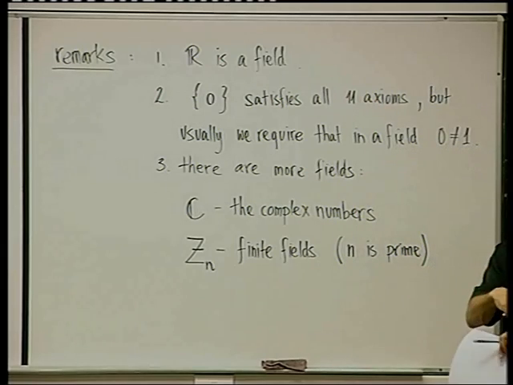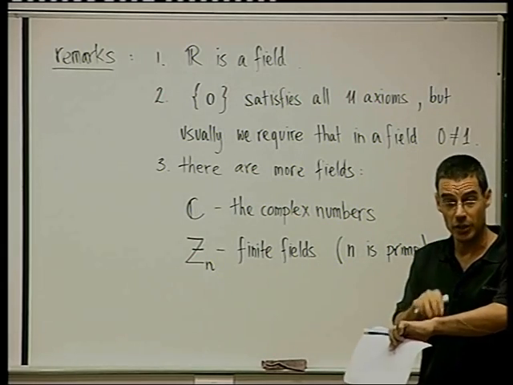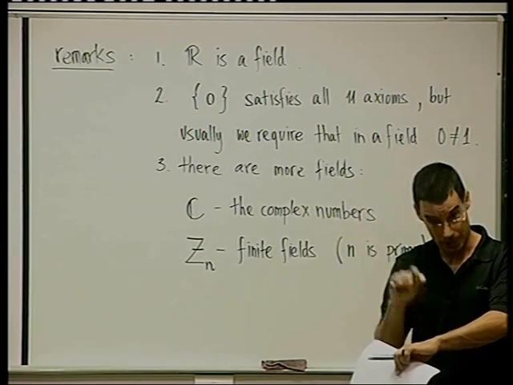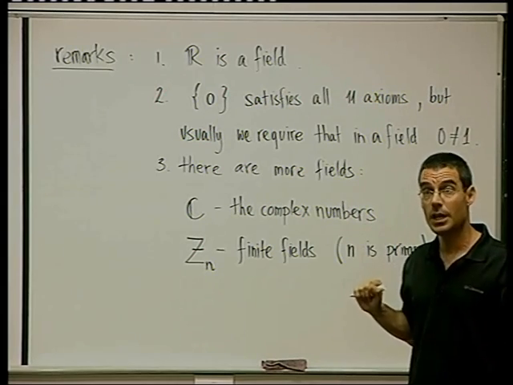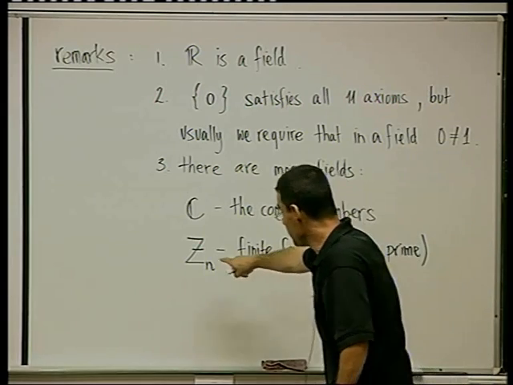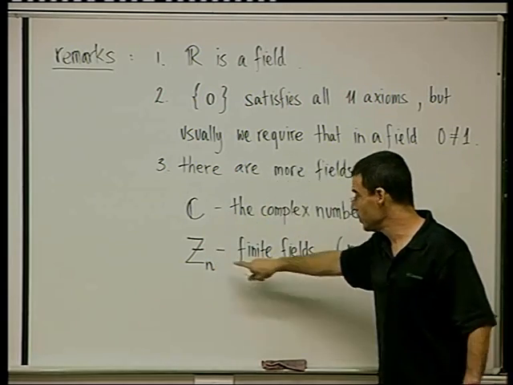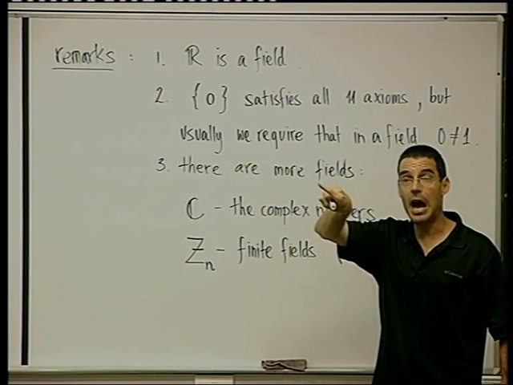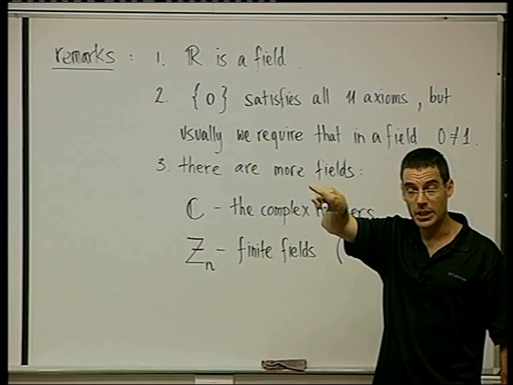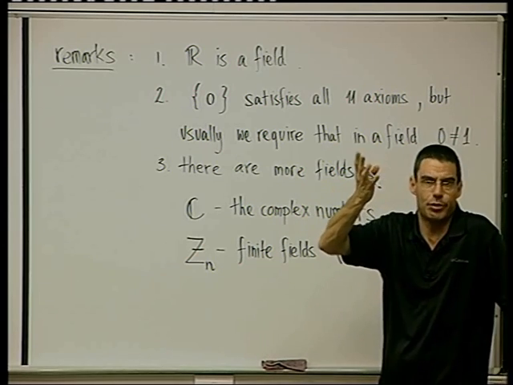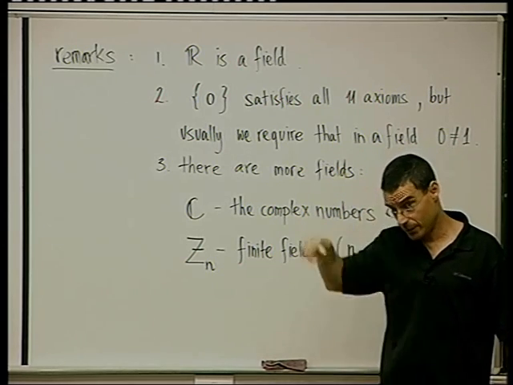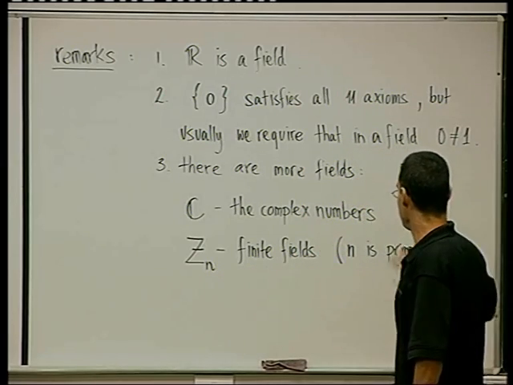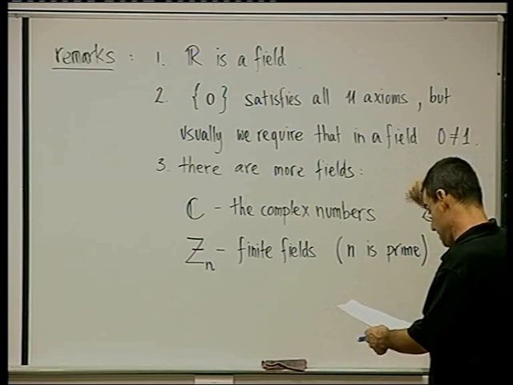For example, if you have a watch on your hand, not a digital one, but an old-fashioned, real watch, it really adds according to Z12. Because when you take the hour 2 and you add 11, you don't get to 13, you get to 1 again. So that's addition modulo 12. Anyway, that's all I want to mention about these.